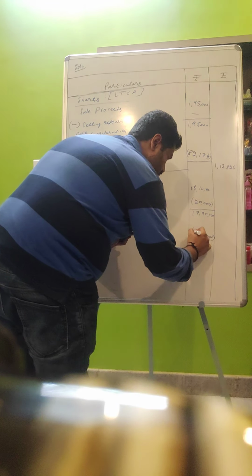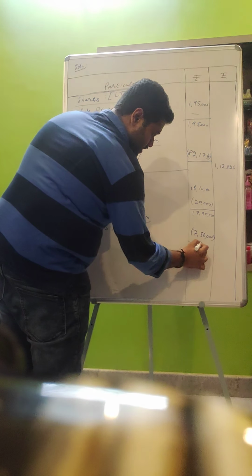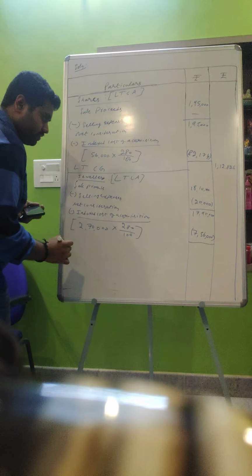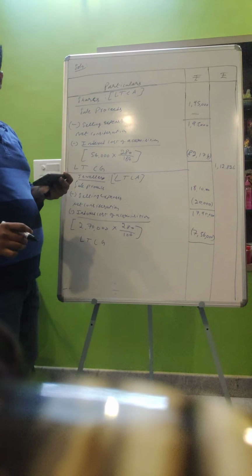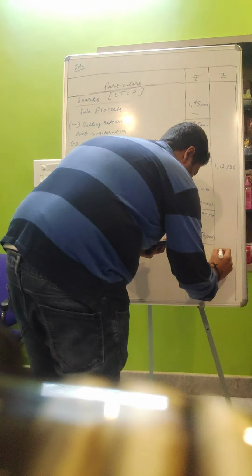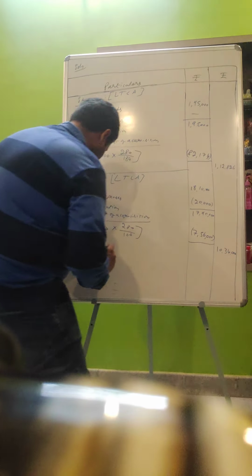So 17,90,000 minus 7,56,000, I think we'll get long-term capital gain. Long-term capital gain will be 10,34,000.